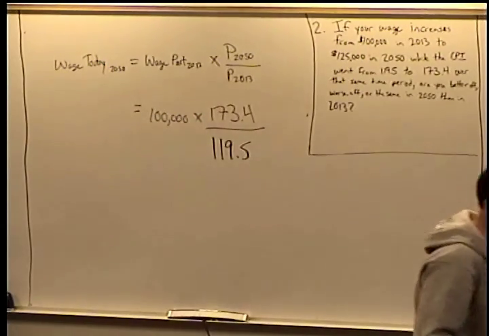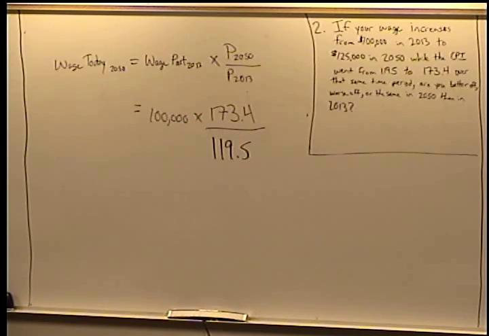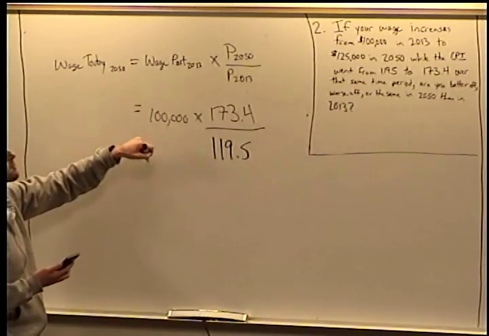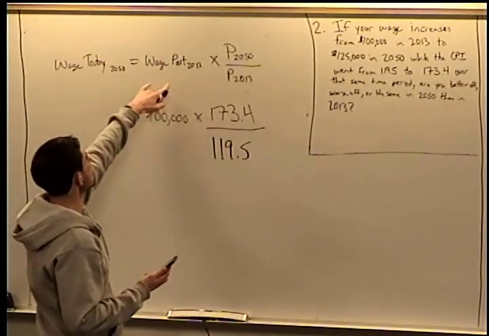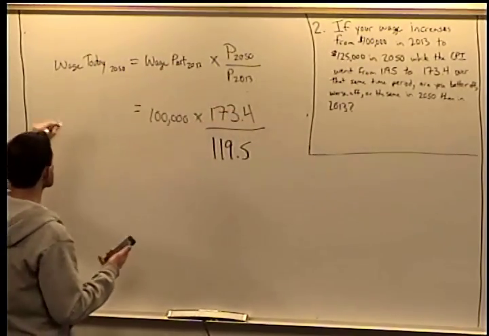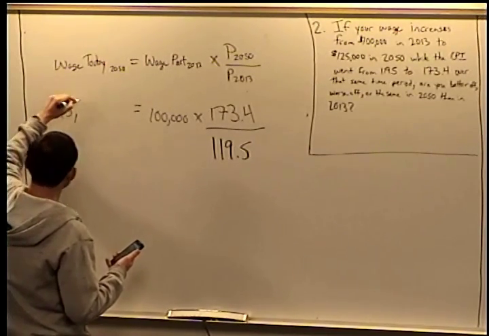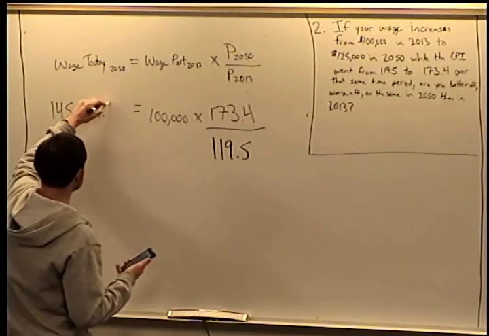And if we do that, we come out to have the same level of comfort in 2050 as you did in 2013 making $100,000, you would have to make $145,104.60.